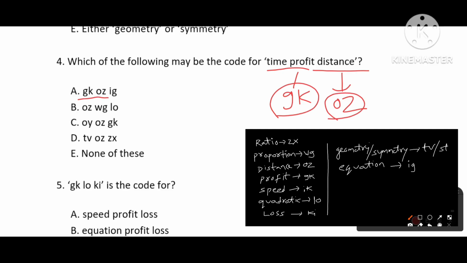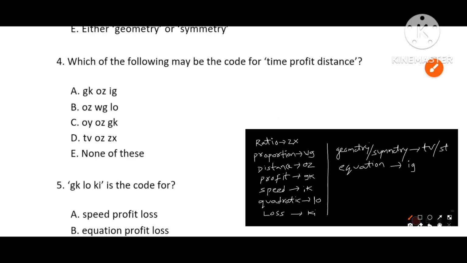GK and OZ is here, GK and OZ here also. So the other word which we see here is IG. IG is for equation, so this is not the word for that. OY, we don't see OY code in our codes. So the answer for this question must be option C.